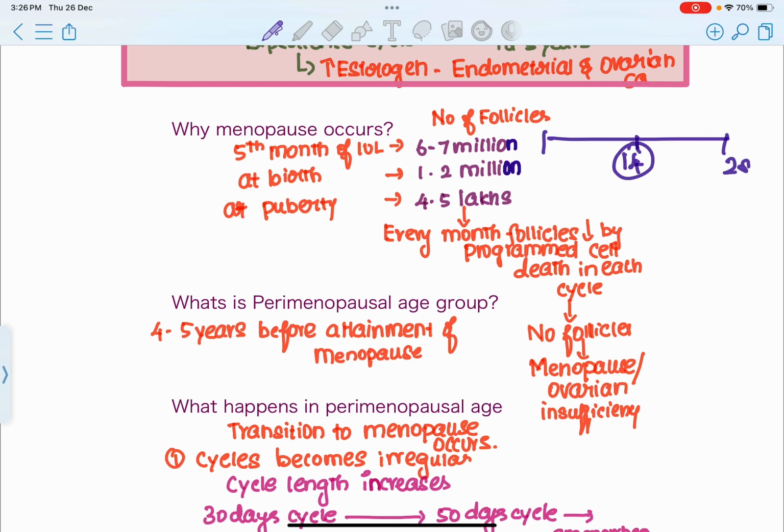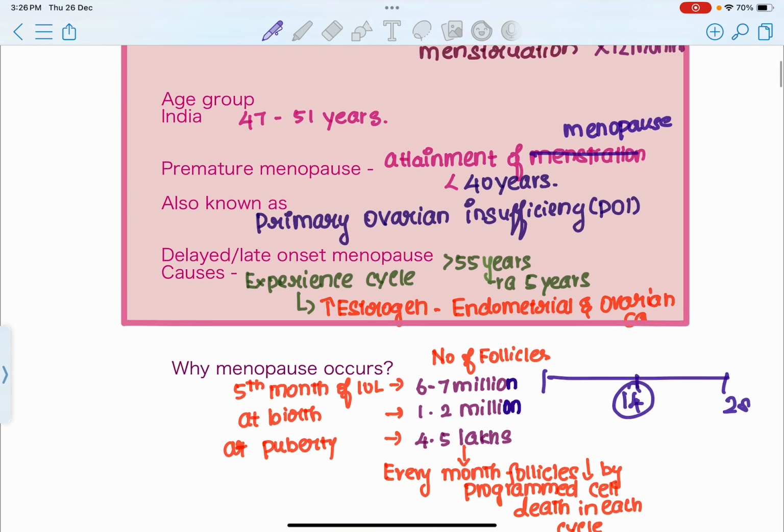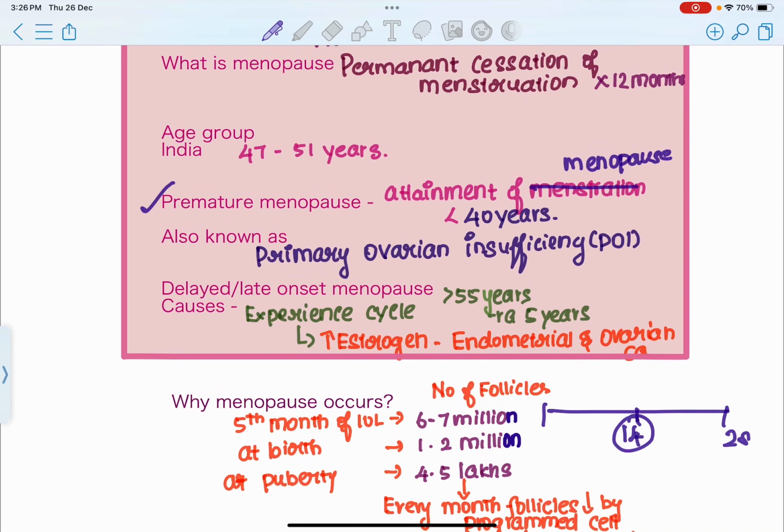Is that clear? So majorly menopause is because of ovarian insufficiency. There are no more ovarian follicles left in that female. So menopause can also be called ovarian insufficiency. Now, what is called premature menopause? Premature menopause is when a female attains menopause at less than 40 years of age.